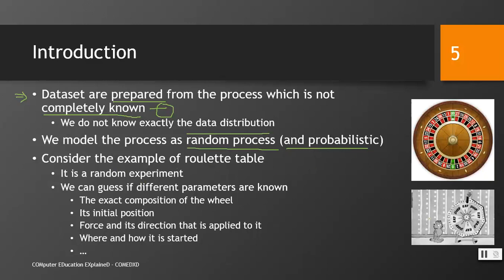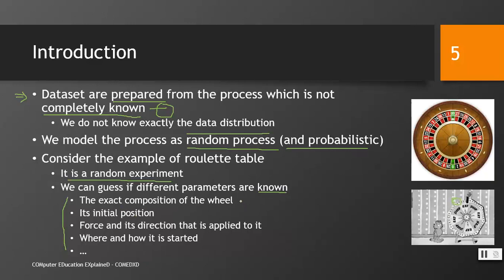Consider the example of a roulette table. Here you can see that this is a roulette table and here it is rotating. When we rotate this table, it is a random process, right? It is a random experiment. However, we can guess if different parameters are known. For example, we look at this space, so no one can tell on which point it would stop if it is moved. But if we know something about the distribution, we can guess where it would stop, and that guess makes our prediction much better. What are the factors there?